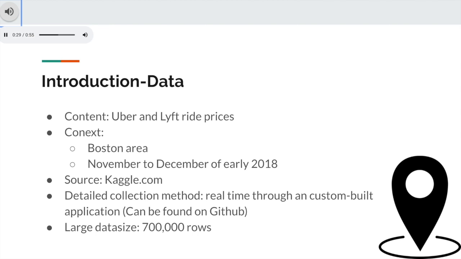Overall, we had confidence in our data quality due to its detailed collection method and its size. However, we're slightly concerned about the fact that the datasets were collected from the most popular spots in Boston and during the months of November and December of the same year. So this may result in our sample not representing the statistical population, which is every ride taken in Boston all year round.